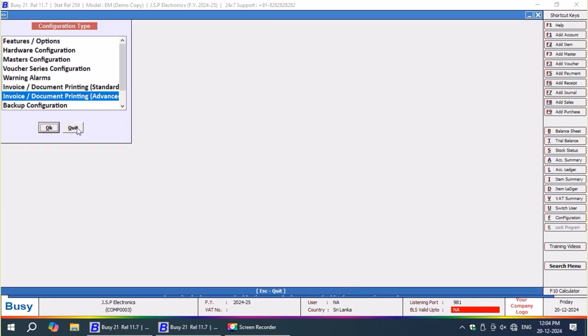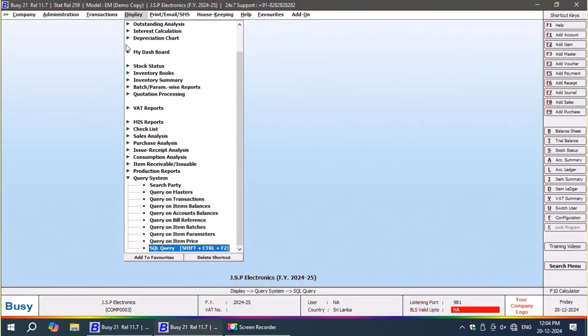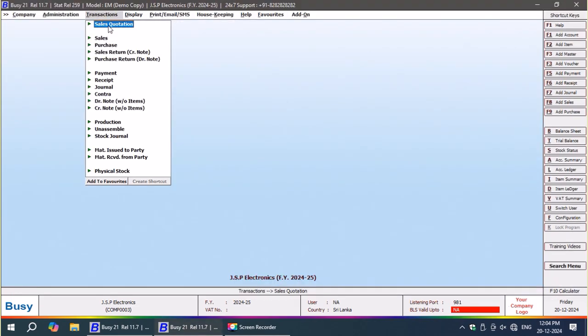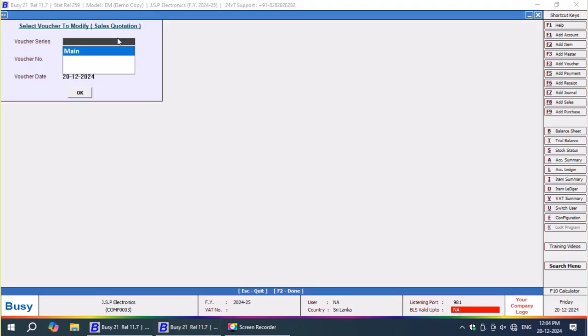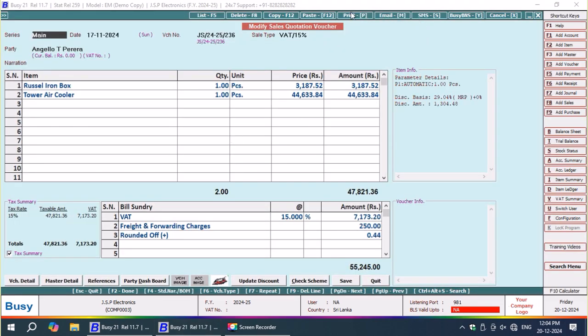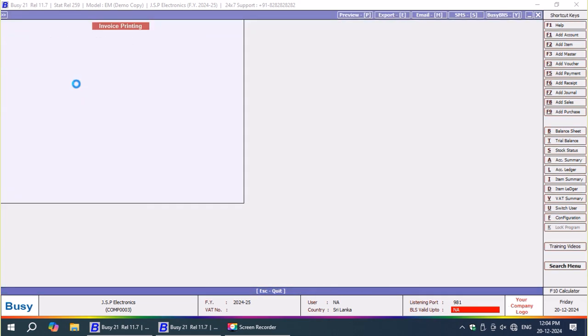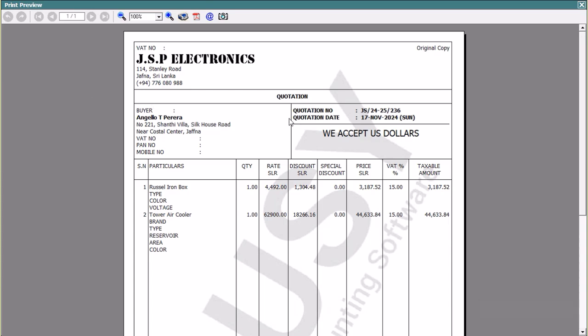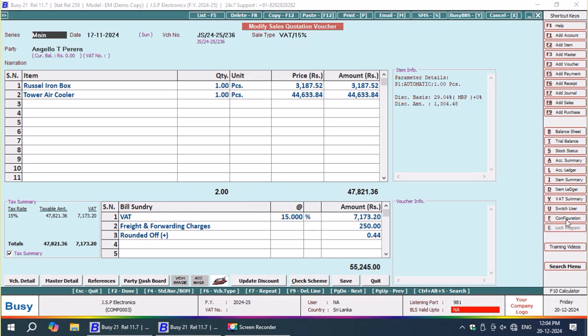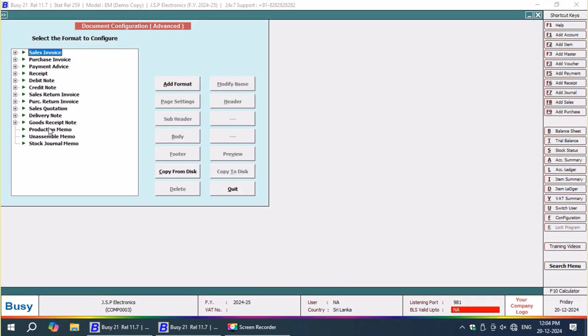Now we have to run the query. If we run the query, naturally it has to print whatever is there, and now it is printing. See type, color, voltage. The second one is brand, type, reservoir, and area. This is what is there, and they are coming out automatically. This complete this